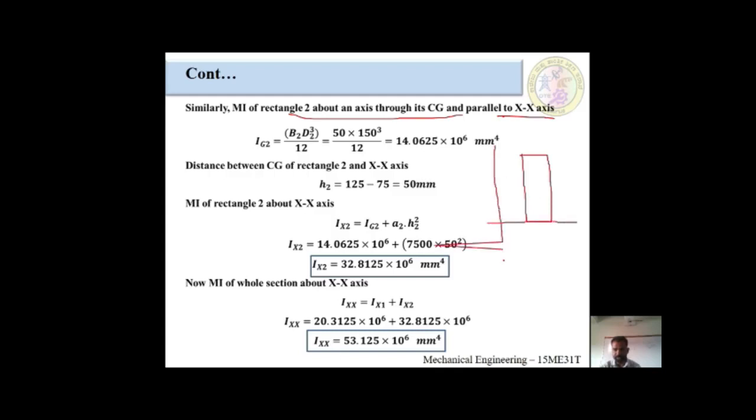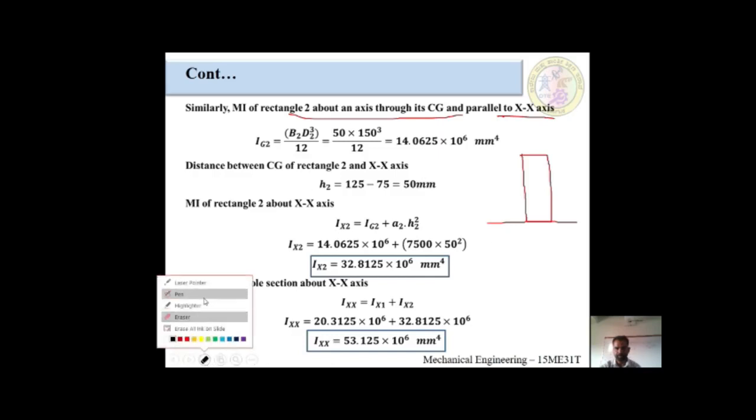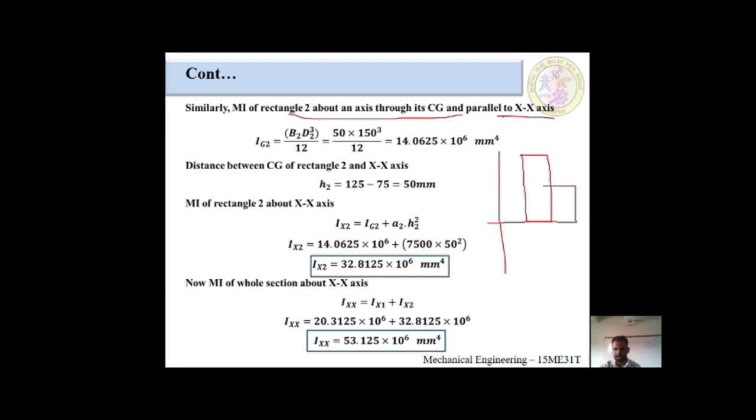This is away from that line. From here to half of the component is 150 divided by 2, which is 75. Right, 75. This is your x-axis.